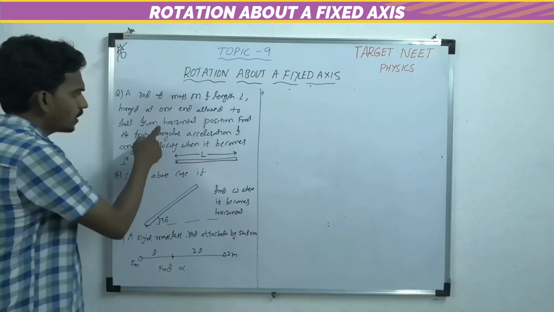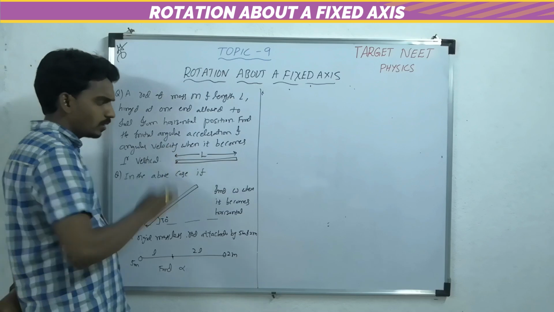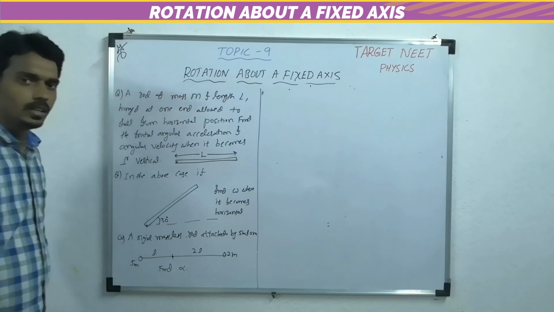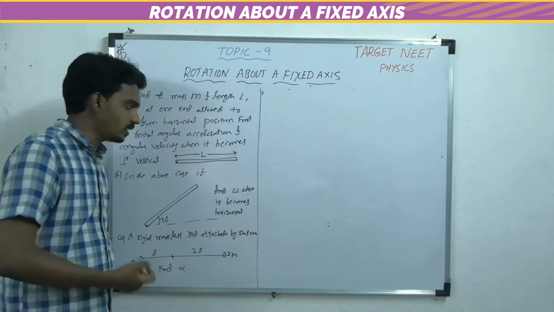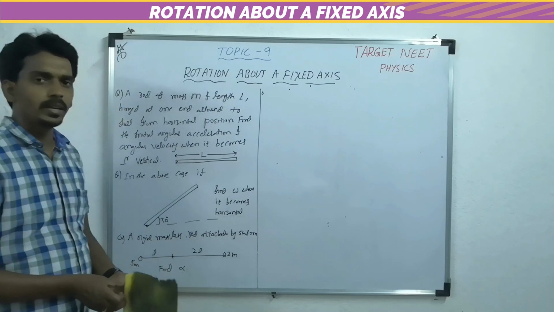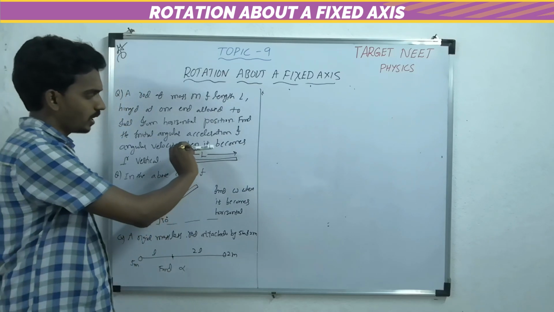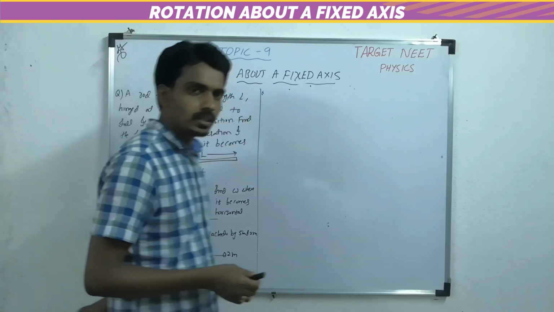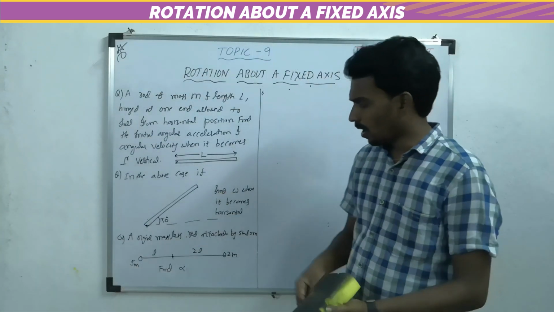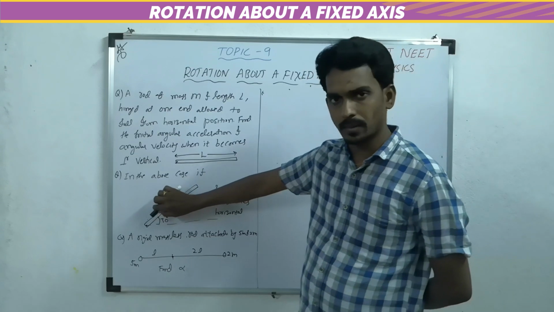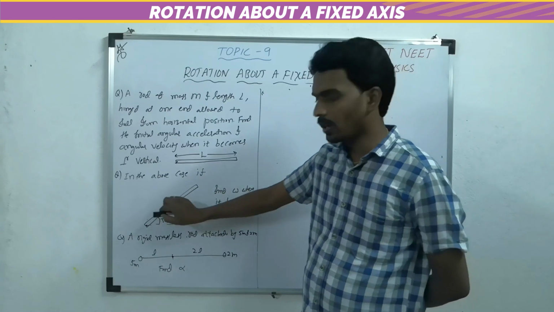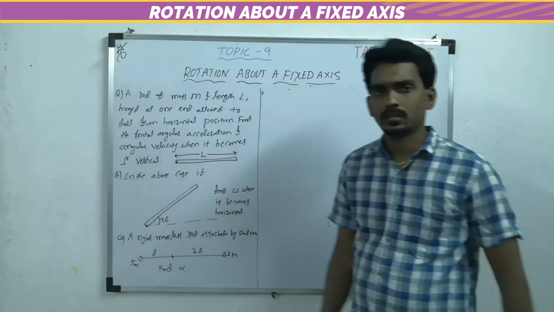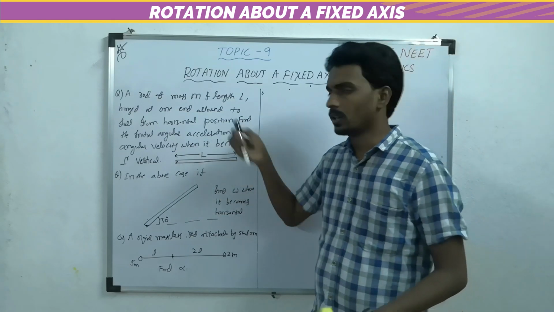The first situation is the rod is hinged at one end and allowed to fall from the horizontal position. Then what is the immediate angular acceleration, and what is the angular velocity when it becomes vertical? It is horizontal; when it becomes vertical, what is the angular velocity? Similarly, in the second question, the rod is above the horizontal level at some angle, 30 degrees. When it becomes horizontal, what is the angular velocity? You can try this question when you understand this one.